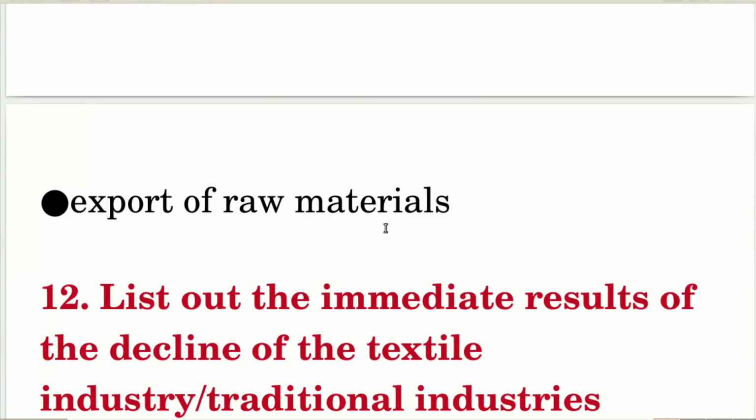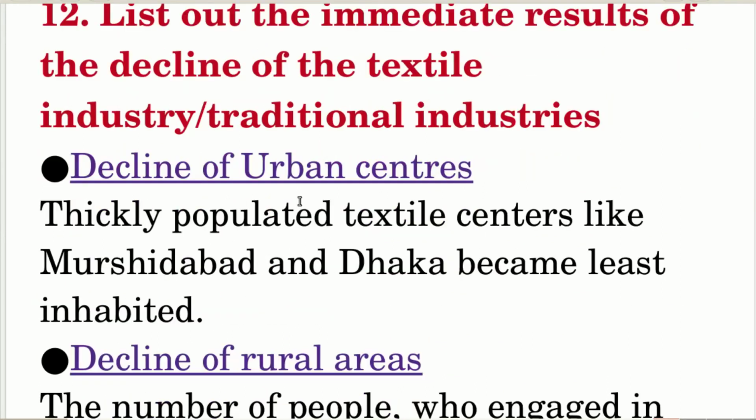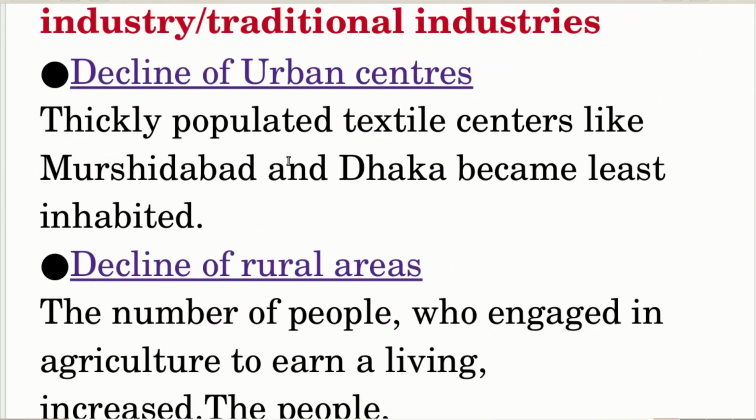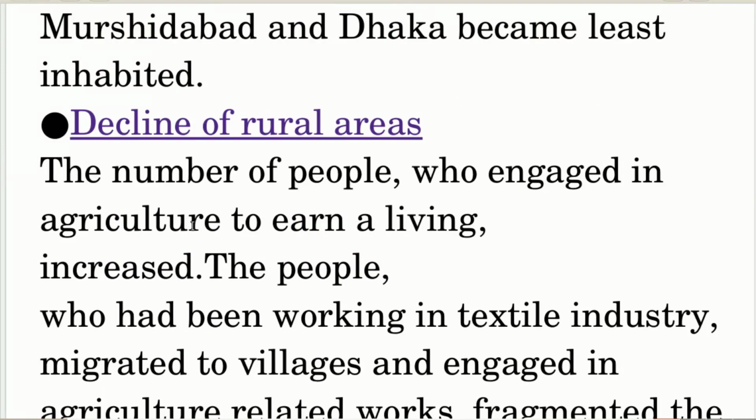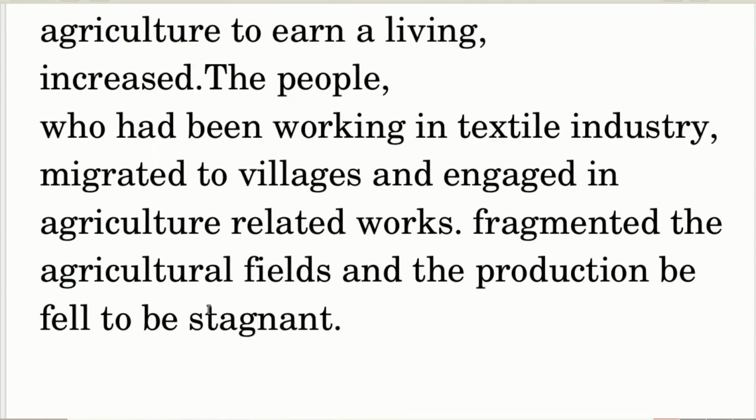Export of raw materials. List out the immediate result of the decline of the textile industry or traditional industries. Decline of urban centers: thickly populated textile centers like Murshidabad and Dhaka became least inhabited. Decline of rural areas: the number of people who engaged in agriculture to earn a living increased. The people who had been working in the textile industry migrated to villages and engaged in agriculture-related works. Agricultural fields were fragmented and production became stagnant.